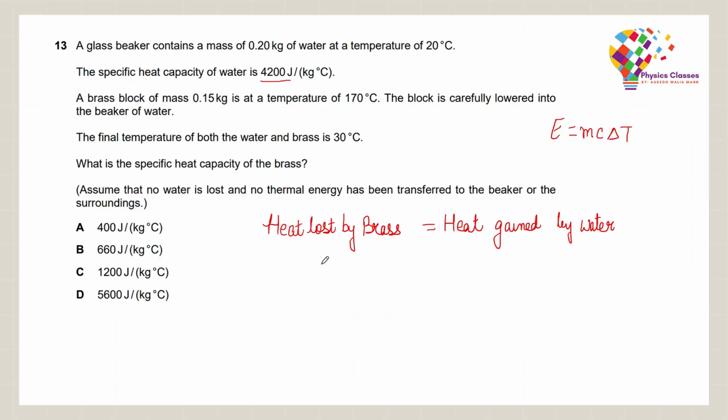The specific heat capacity of brass is what we are trying to find out, so we'll just take it as c. And the change in temperature for brass: brass was at 170 degrees Celsius originally, and finally the temperature became 30. So the change in temperature in this situation would be 170 minus 30.